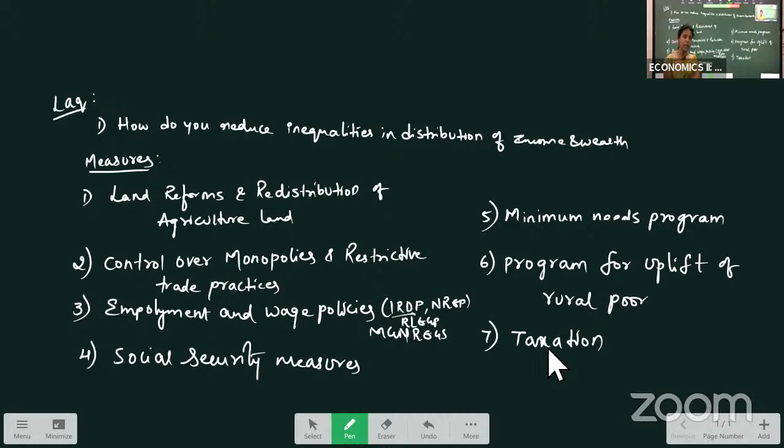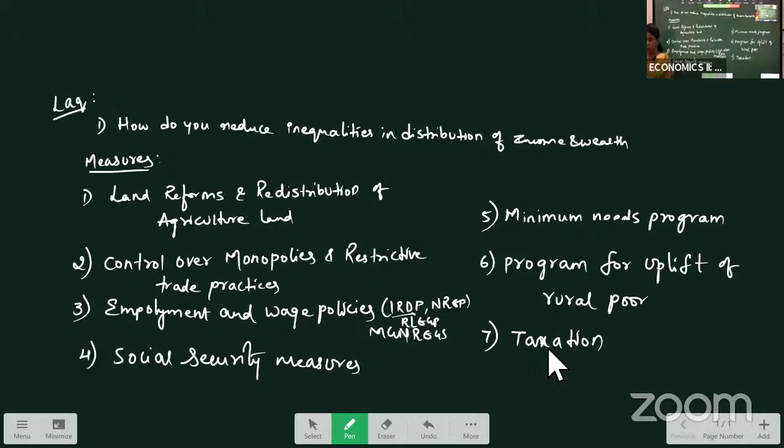They changed it to a progressive taxation system in order to control the wealth among a few people. A progressive taxation policy was introduced. So these are the main measures that were taken to reduce inequalities in distribution of income and wealth.